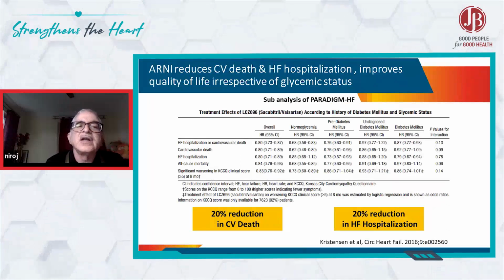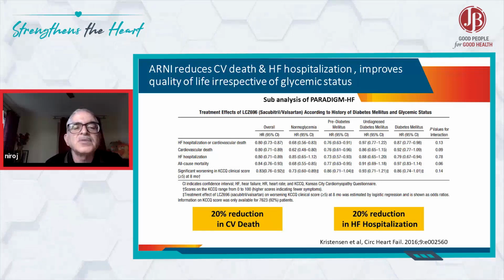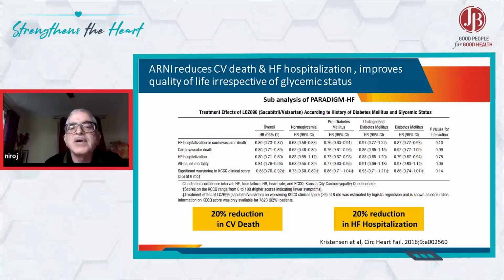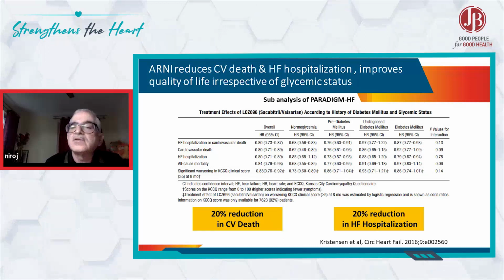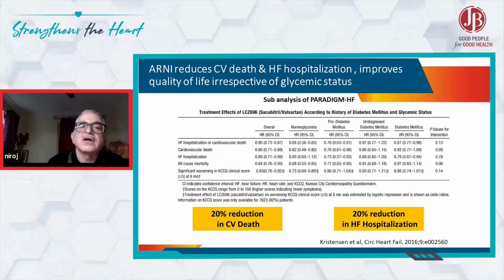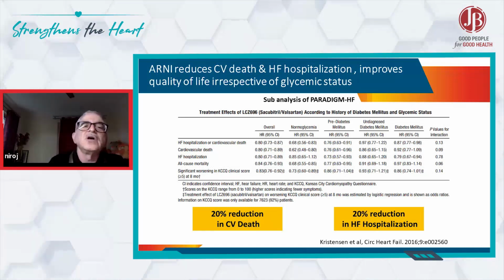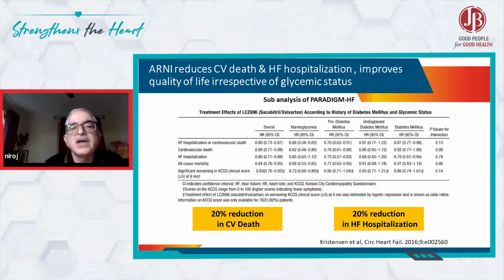What ARNI does is that it improves cardiovascular death or heart failure hospitalization and quality of life, irrespective of the glycemic status. When you look at the overall benefit of heart failure hospitalization and cardiovascular death, there is a 20% risk reduction in a patient with normal glycemia, a patient with pre-diabetes, a patient with undiagnosed diabetes, and a patient with diabetes mellitus. So there is no difference in the efficacy. See the p-value for interaction. So the beneficial effect of ARNI is seen across the different glycemic status.